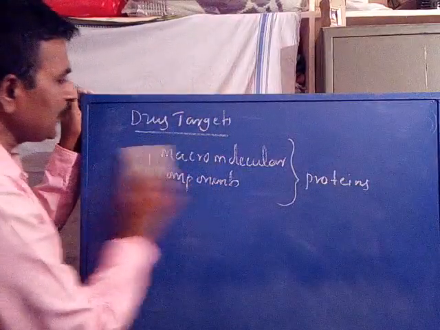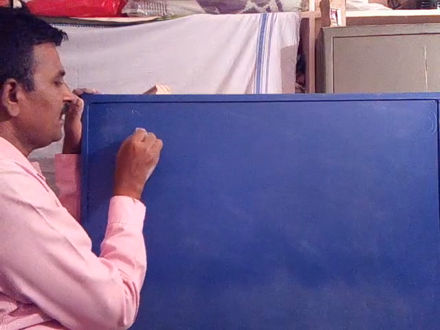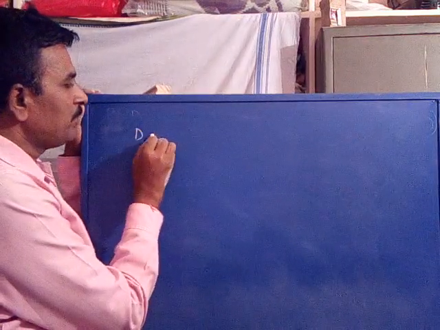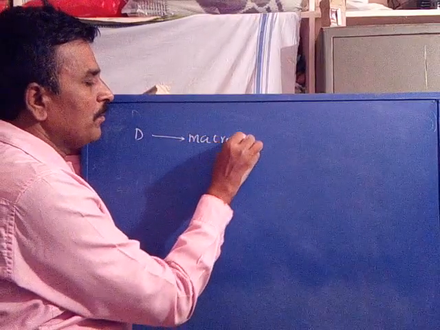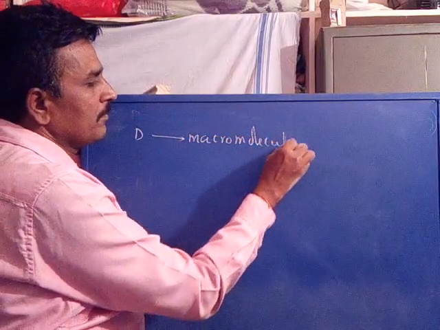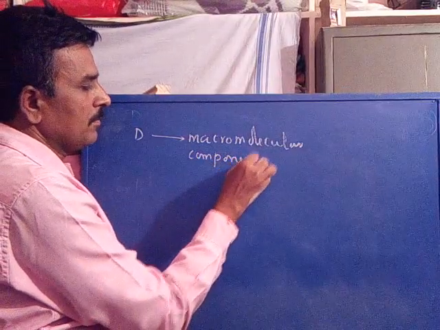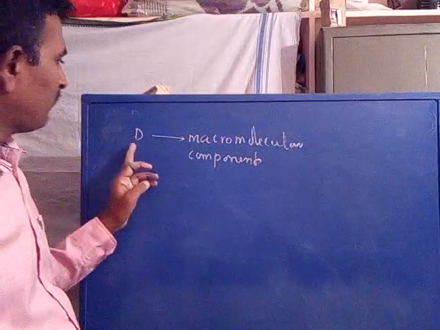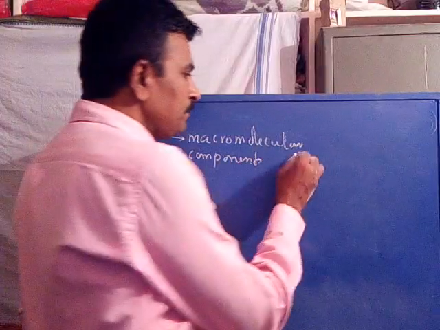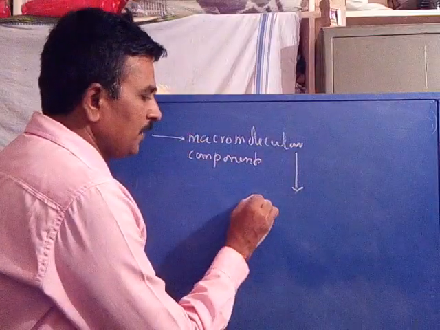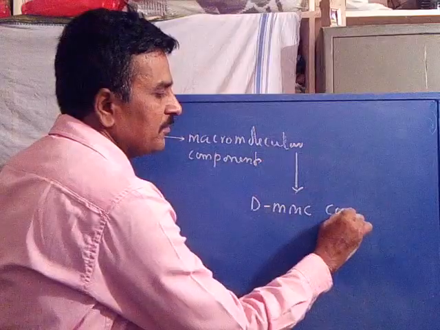In a simplified way, I can write it. This is the drug. It goes and binds with a macromolecular component. After binding, it forms a drug-macromolecular component complex.